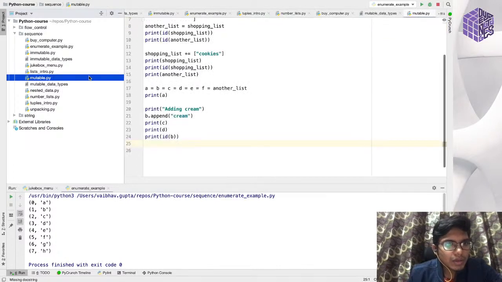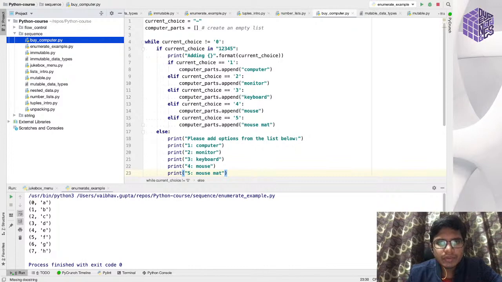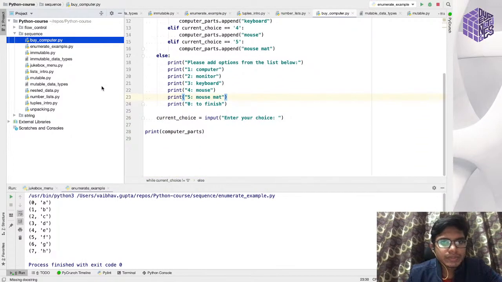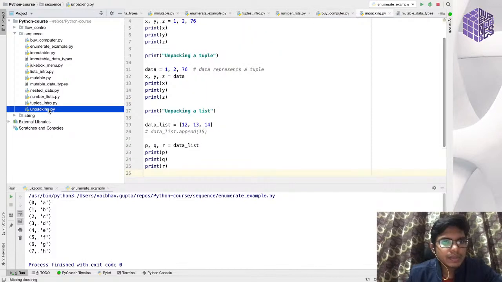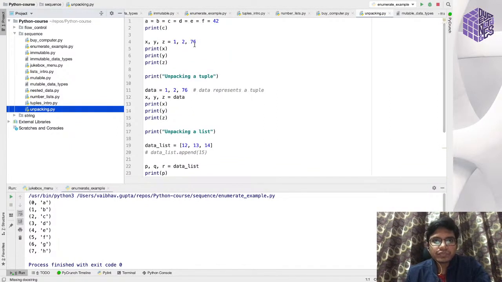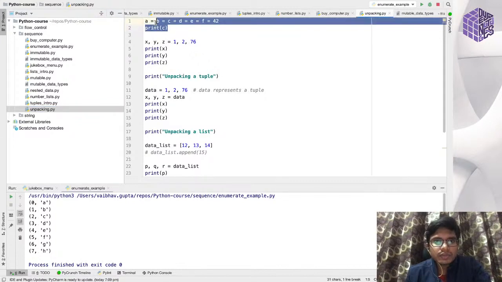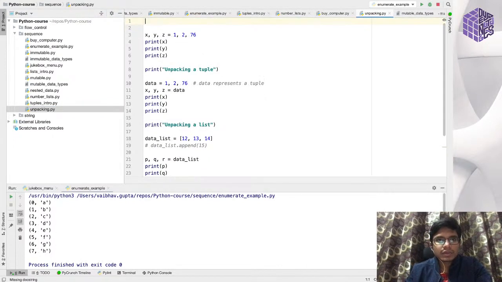Now we have covered the basics of the list. We have also covered the tuples. We have also covered this example using the lists. Now let me cover this example where we are unpacking the sequence. Unpacking means, let me just remove this. We don't need this.